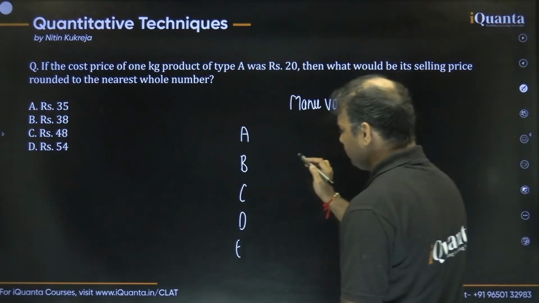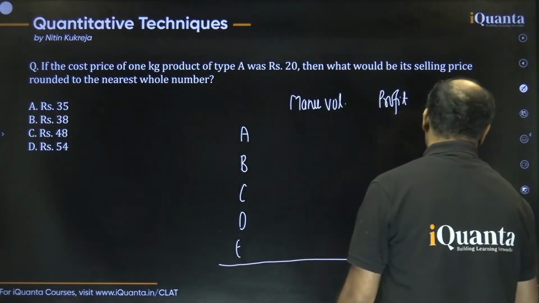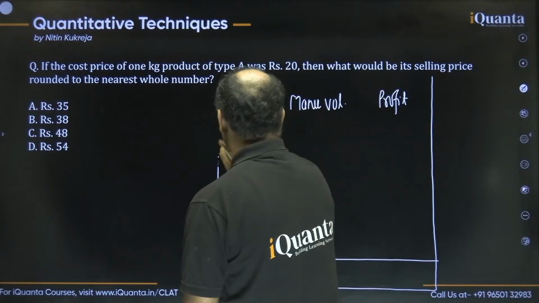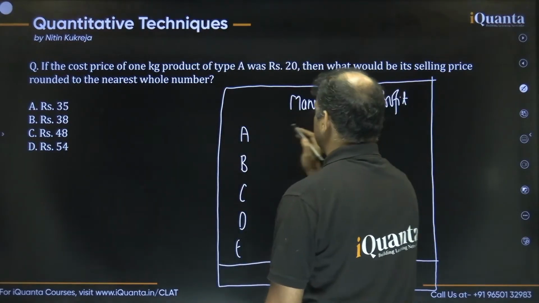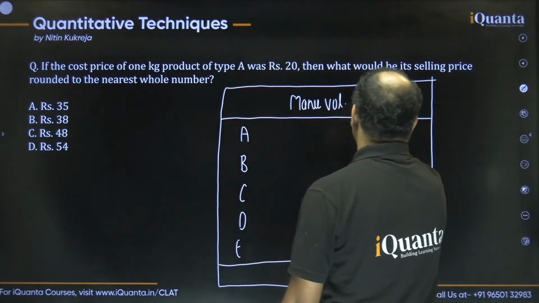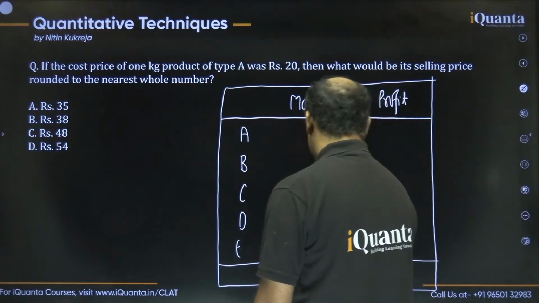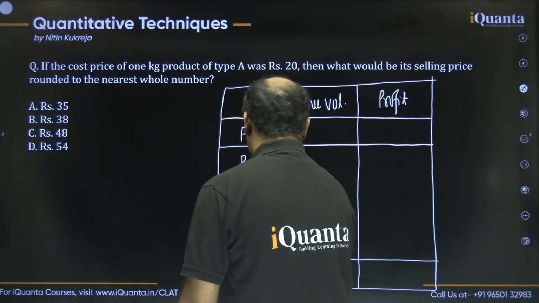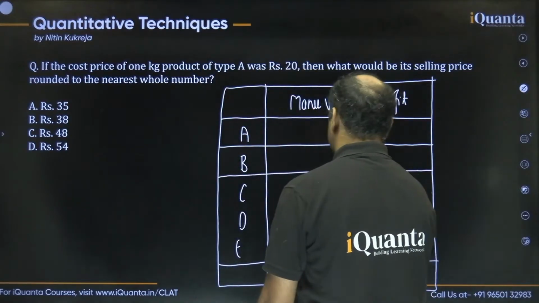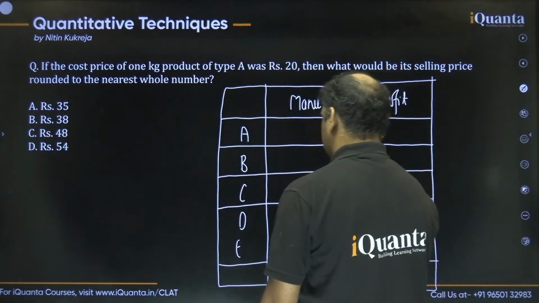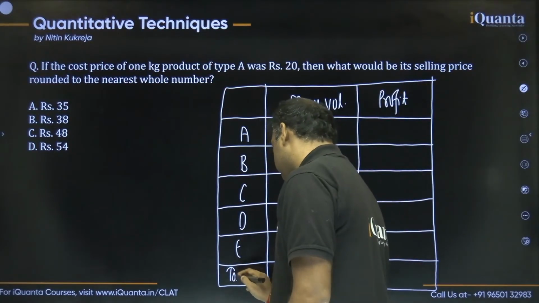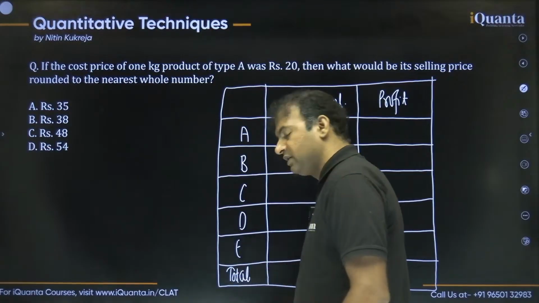This is what we need to find out. Also, let's work on the totals, total manufacturing volume and total profits, right?